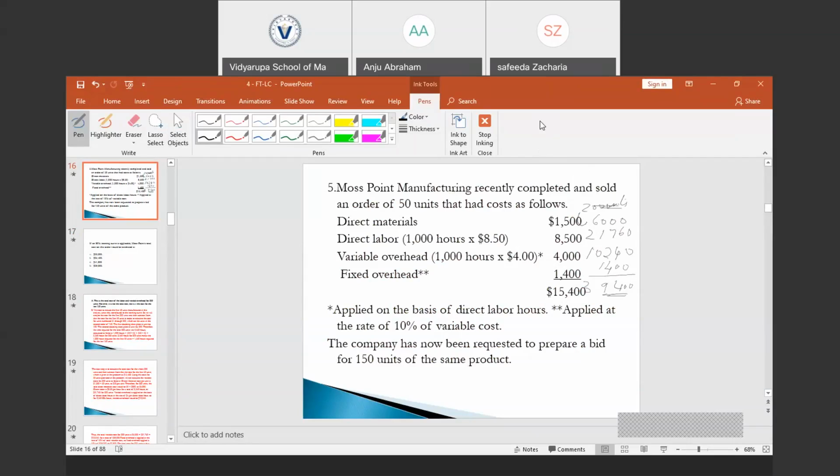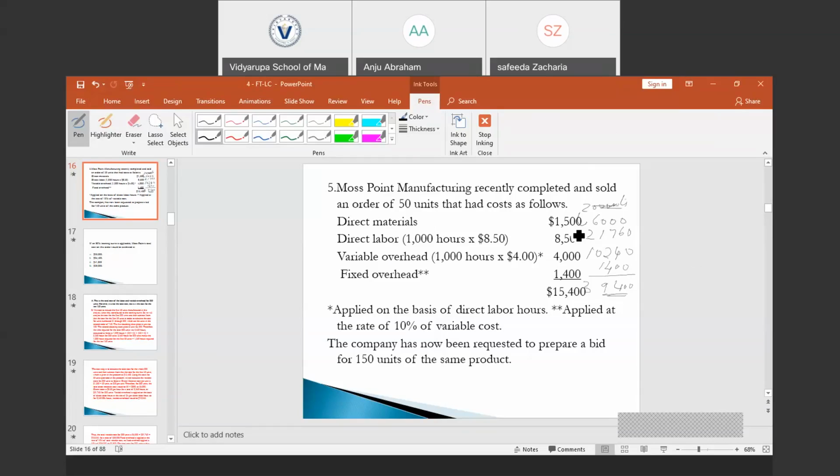We are going to find the total cost required to produce 200 units. From the total cost, we are going to subtract the total cost required to produce the first 50 units. Then we will get the total cost required to produce these 150 units. So, using this learning curve model, we computed that the total time required to produce 200 units would be 2560 hours. So, we need to compute the total cost required for 200 units.